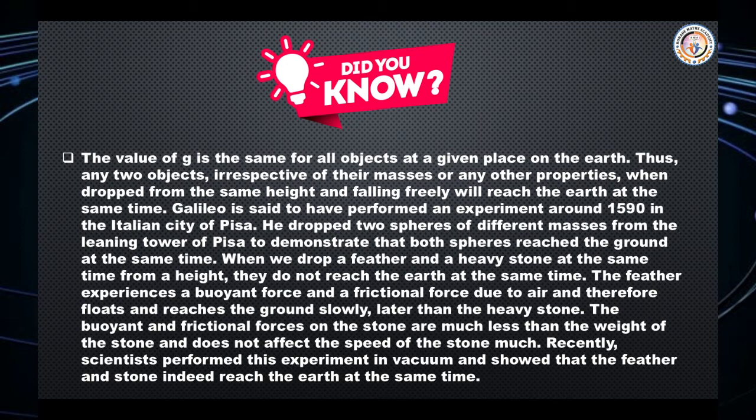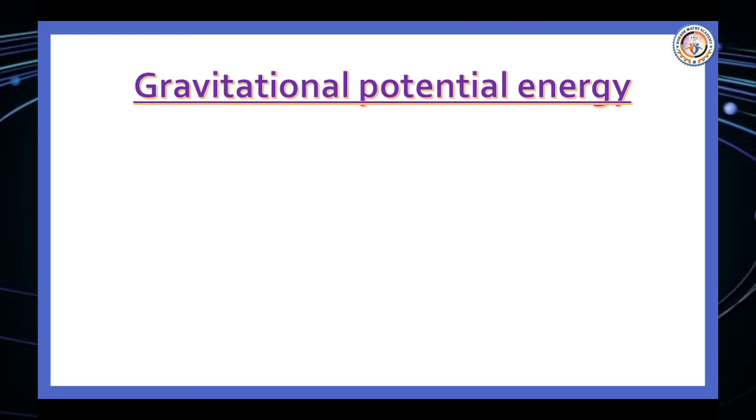Whereas for the heavy stone, the buoyant force and the frictional force are much less than the weight of the stone and do not affect the speed of the stone much. Recently, scientists performed this experiment in a vacuum and showed that the feather and the stone indeed reached the earth at the same time.